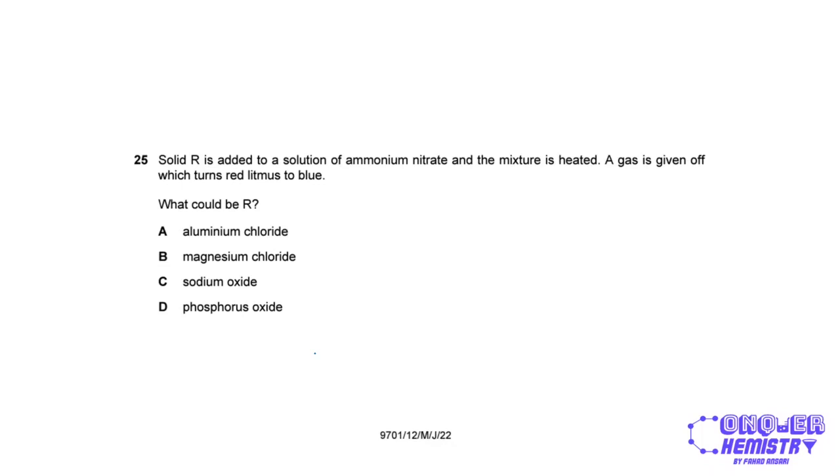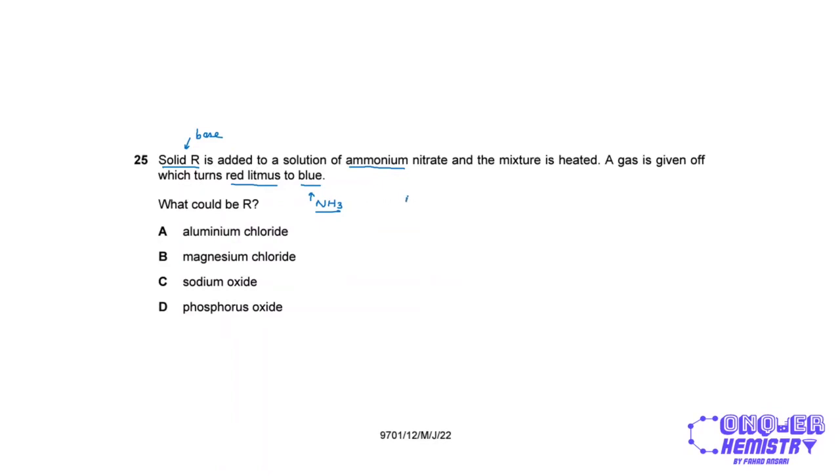So solid R is added to the solution of ammonium nitrate and the mixture is heated. A gas is given off which turns red litmus to blue. So the gas which turns red litmus to blue, there's only one gas that you've studied that does this, and it's ammonia, right? So if we add a solid R and we heat it with an ammonium salt, right, it releases ammonia. And this can only happen if solid R is actually a base, right?